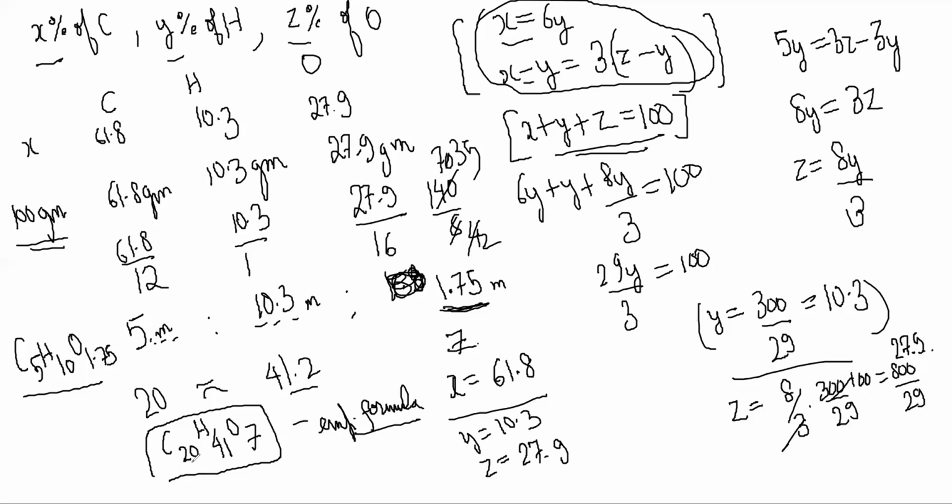Wait a second. This is CH2. If our calculations are slightly wrong, this could be 21 and 42. I have done very rough calculations. So then it will be C3H6O. That is going to be the answer, C3H6O.